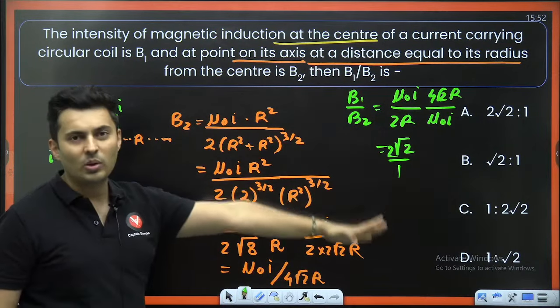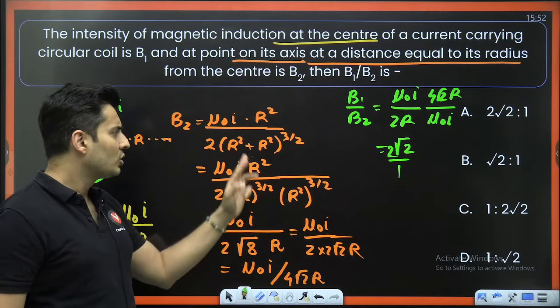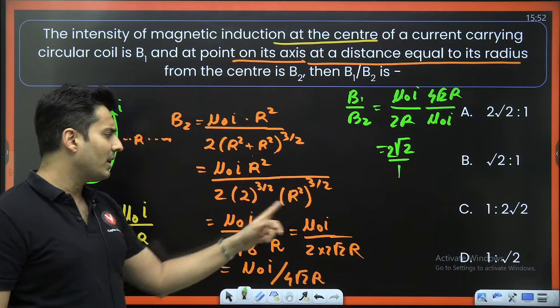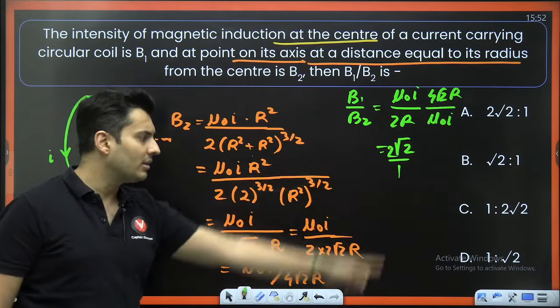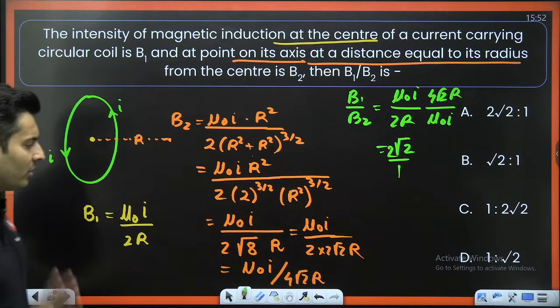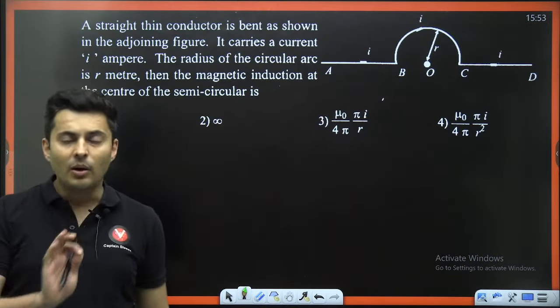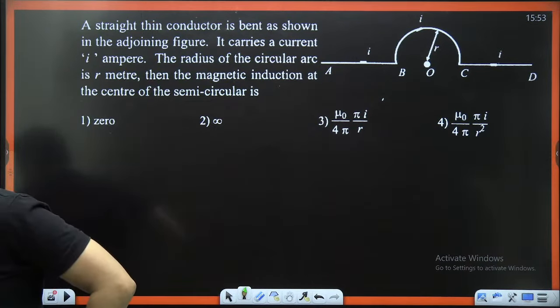After this is pure simple 8th standard maths. R plus R is 2, so 2r square raised to 3 by 2. I have separated out the 2 and r square, solved them individually and then taken the ratio B1 by B2. That's all I have done. So do it coolly, separately. On your own, you will be able to get it.